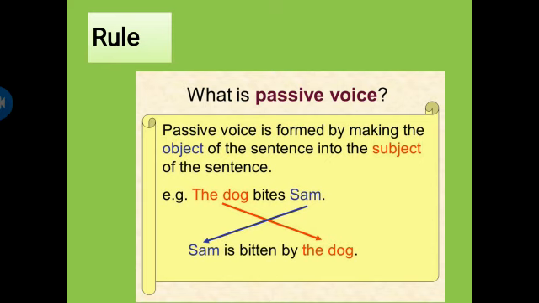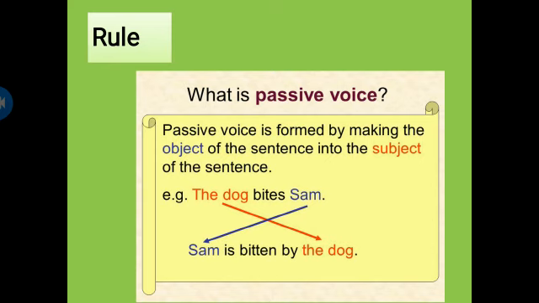What is passive voice? Passive voice is formed by making the object of the sentence into the subject of the sentence. For example, the dog bites Sam. The dog is the subject, bites is the verb, and Sam is the object. This is an active voice sentence. When we change it into passive, the basic rule, or the very first rule, is that the subject becomes the object of the passive voice and the object becomes the subject of the passive voice.